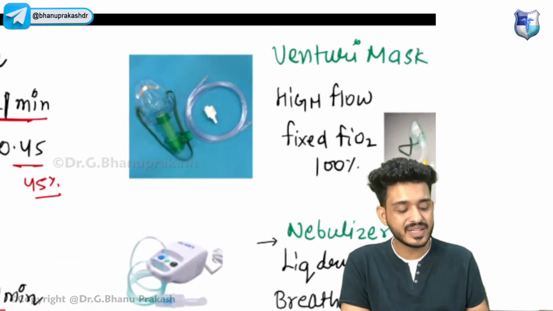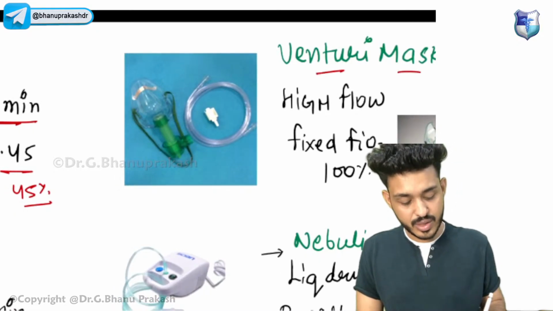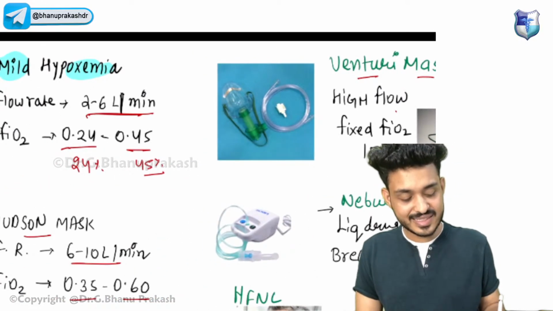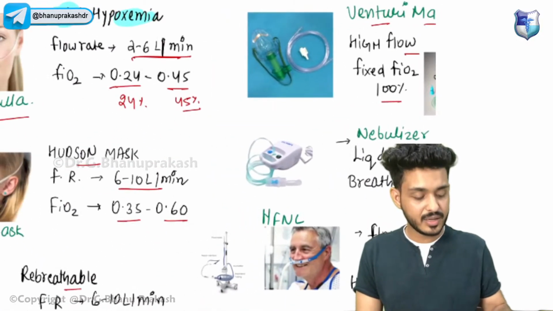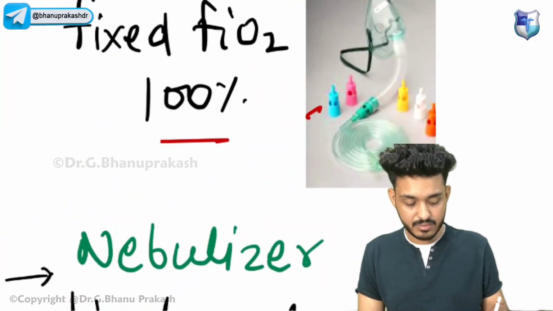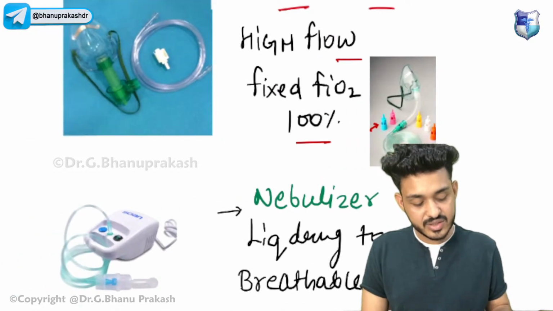Now we will discuss the high flow devices. The first you have to remember is the venturi mask. This is a high flow device with a fixed FiO2, that is 100%. Whenever you see these valves, these types of structures, that is your venturi mask.